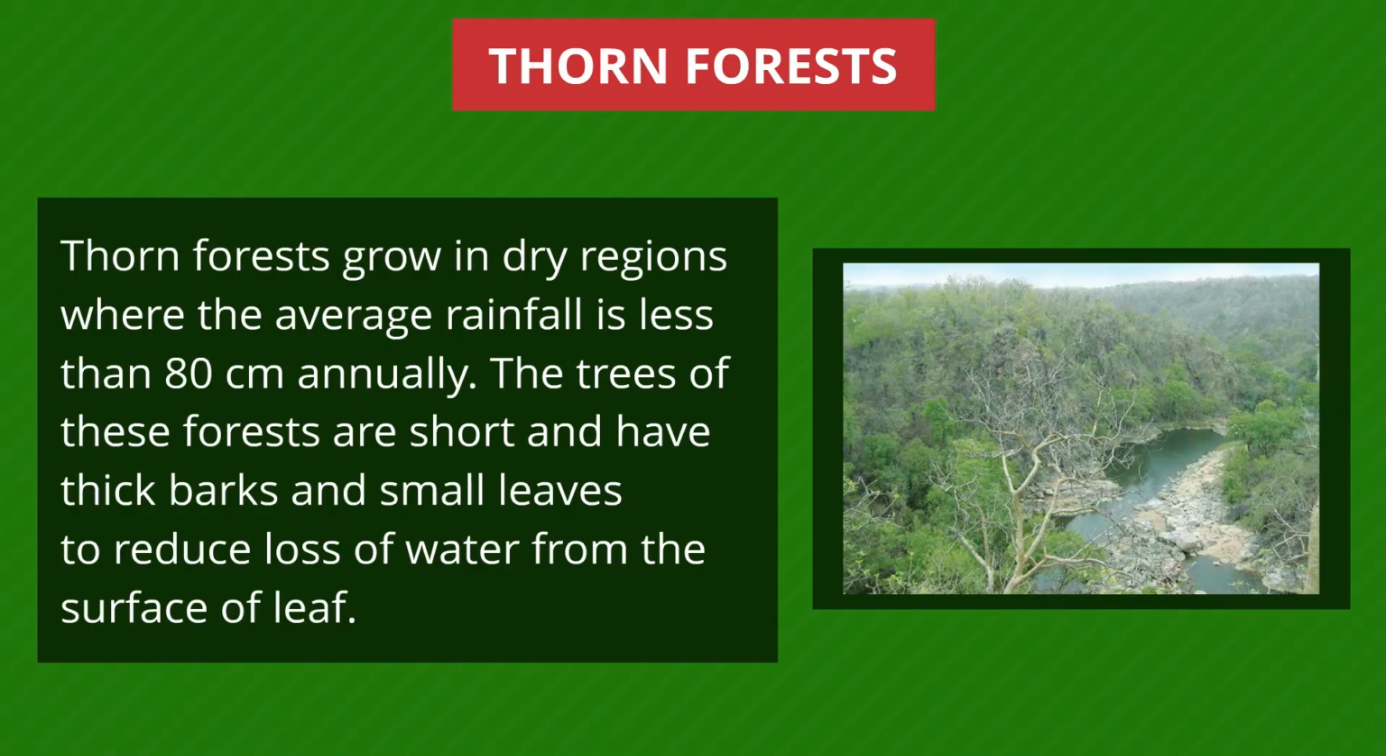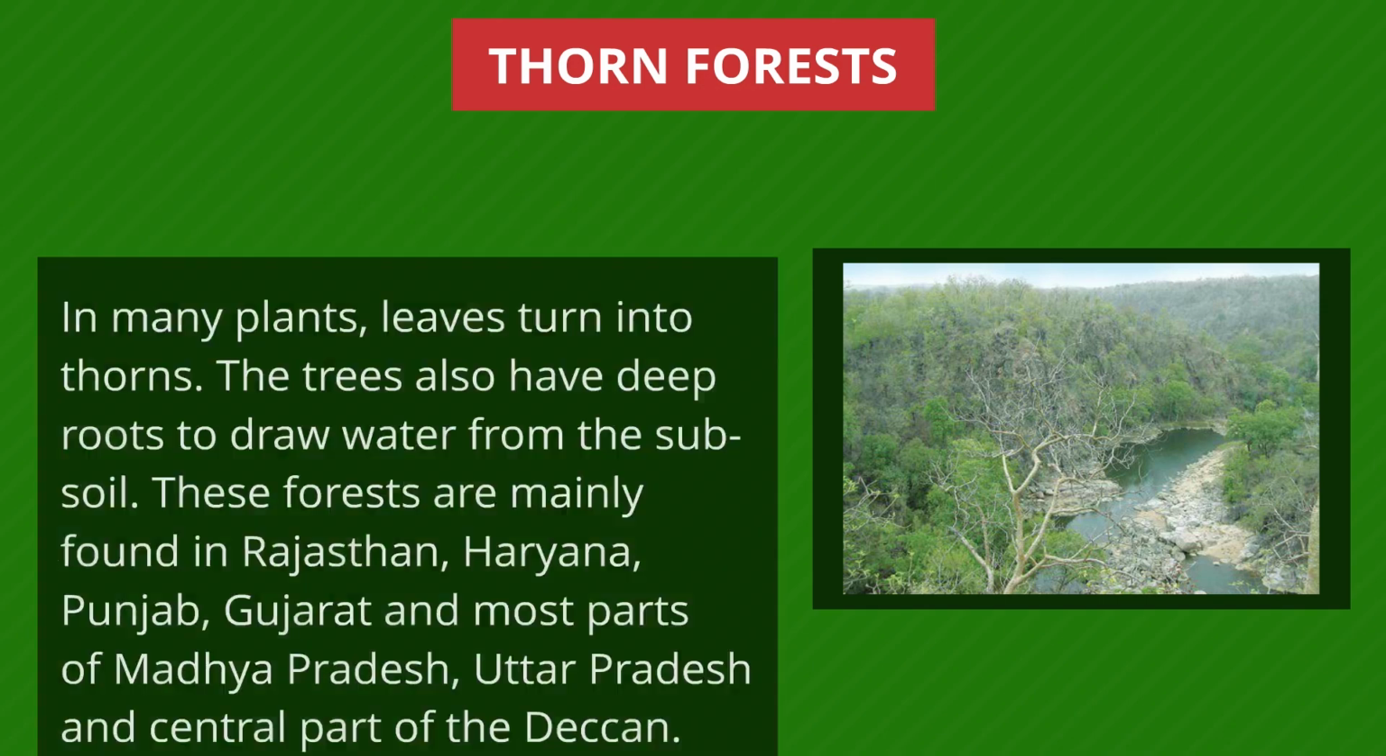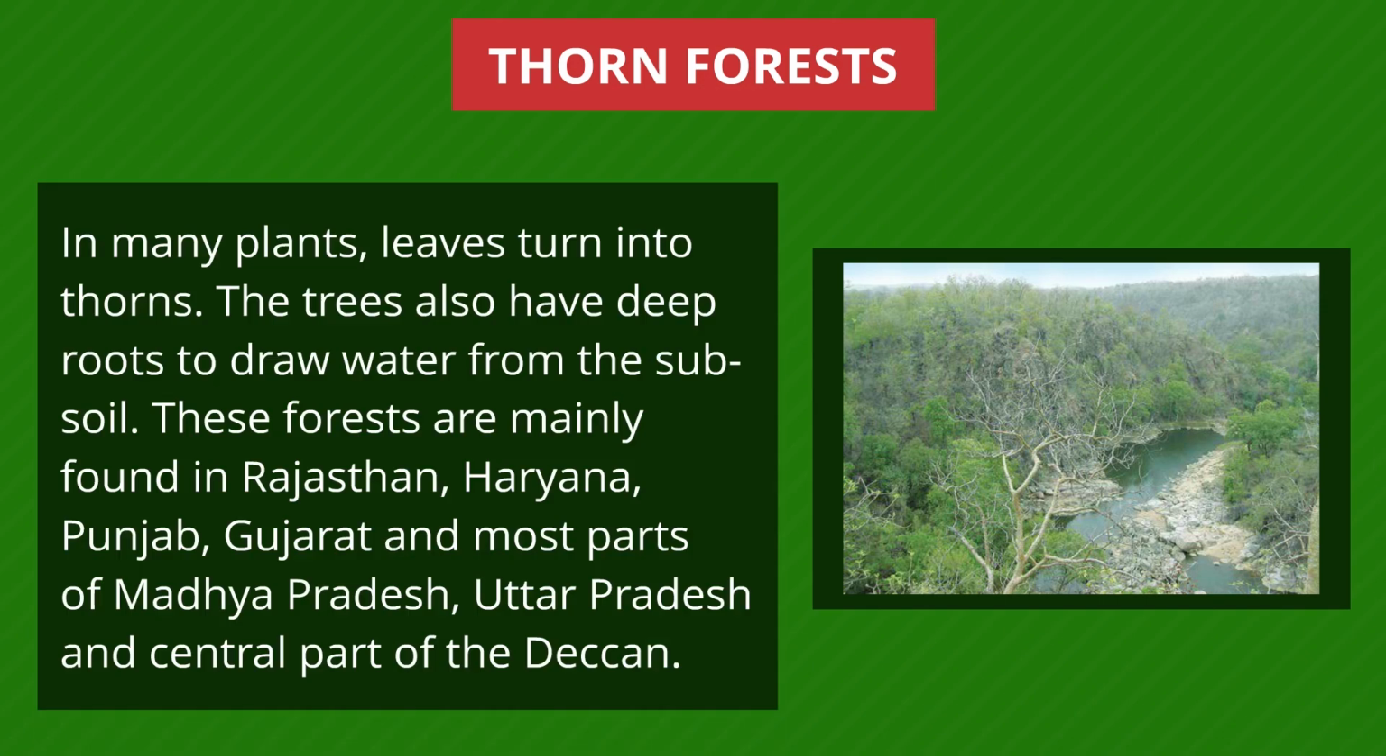Thorn forests. Thorn forests grow in dry regions where the average rainfall is less than 80 centimeters annually. The trees of these forests are short and have thick barks and small leaves to reduce loss of water from the surface of the leaf. In many plants, leaves turn into thorns. The trees also have deep roots to draw water from the subsoil.